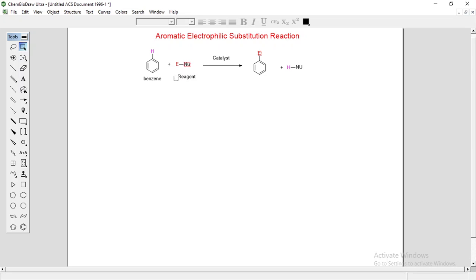So the reaction in which hydrogen atom of aromatic ring is replaced by electrophile is called electrophilic aromatic substitution reaction.